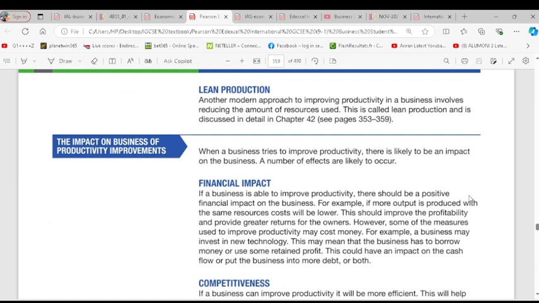That's another way to be efficient. Another modern approach to improve productivity in the business involves reducing the amount of resources used. So sometimes your efficiency or productivity depends on how lean you are. How are you able to reduce the resources you use? Some people waste resources because they have a lot. So reduce the use of resources, and that might bring about productivity.